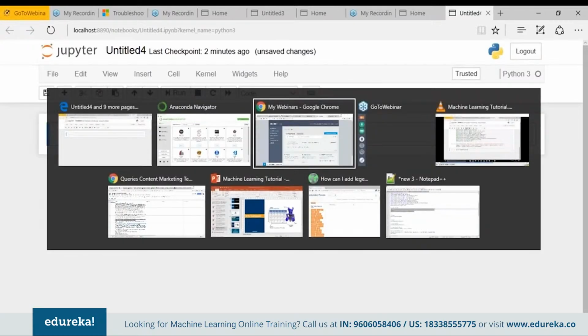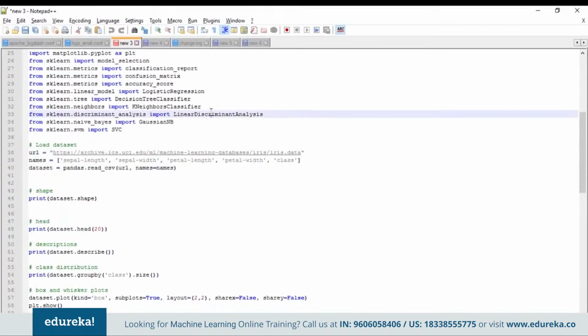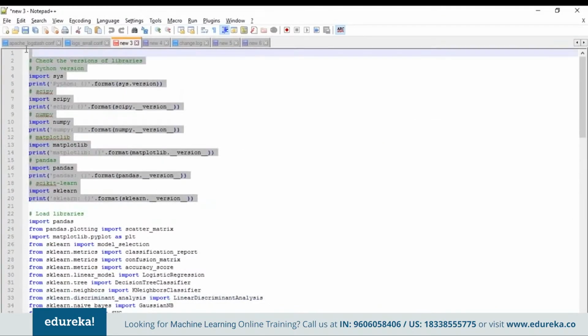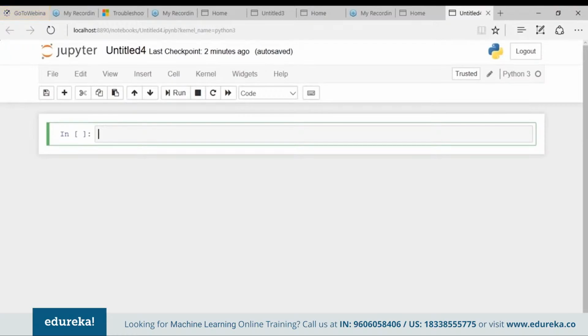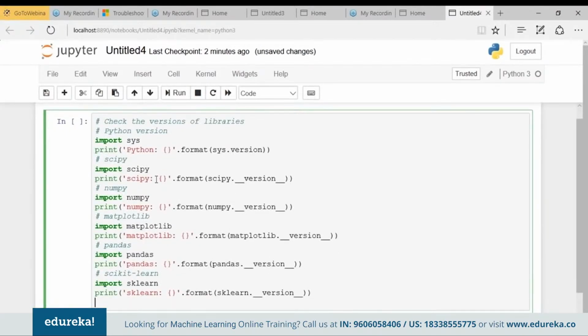So let's start by checking the version of the Python libraries. Okay, so there's the code. Let's just copy it and paste it. First let me summarize things for you. What we are doing here is just checking the version of the different libraries. Starting with Python, we'll first check what version of Python we are working on. Then we'll check the version of SciPy we are using, then NumPy, Matplotlib, then Pandas, then scikit-learn. Let's hit the run button and see the various versions of the libraries which we are using.